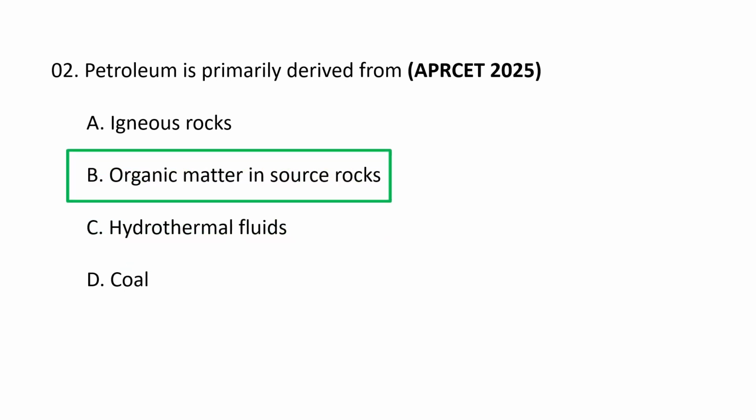Petroleum is primarily derived from organic matter in source rocks, which are sedimentary rocks rich in the remains of ancient marine organisms like algae and zooplankton. Over millions of years, heat and pressure from burial transform this organic matter into petroleum, which is then stored in other rock formations. B is the correct option.